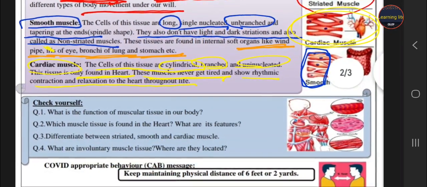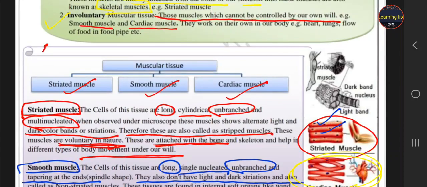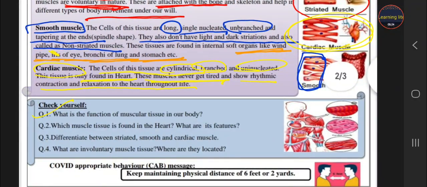Okay, now let's do the practice questions. What is the function of muscular tissue? I explained this to you in the first paragraph. Which muscle tissue is found in the heart and what are its features? Which tissue is found in the heart, students? That is involuntary muscle tissue.